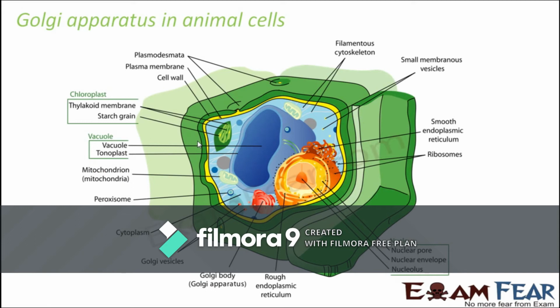Similarly, they are also present in plant cells. I'm sorry, here by mistake it is written as animal. It is plant cells. So where do we find them in the plant cells? Let us look for the Golgi body or the Golgi apparatus or the dictyosomes. As I mentioned before, they are freely distributed in case of plant cells. Here you can see, this is your Golgi apparatus. Other than this, you also have these vesicles scattered here and there. That's how they are located, and that is why they are called dictyosomes. We have given a different name because of their different arrangement in plant cells.